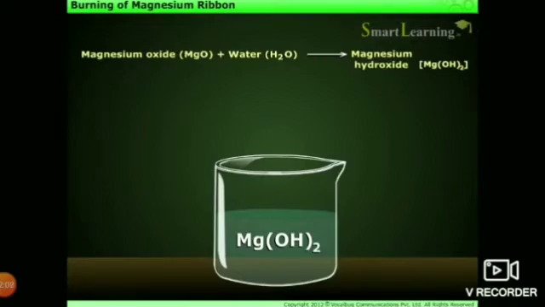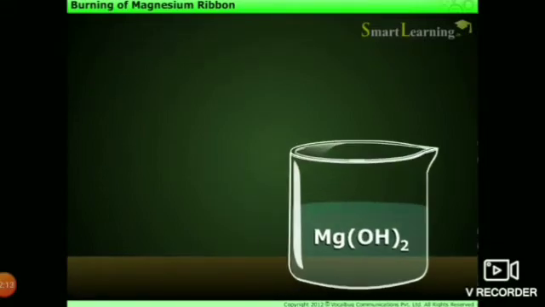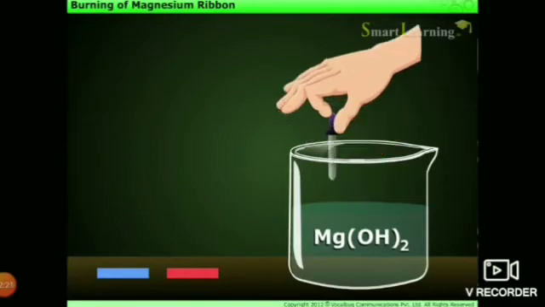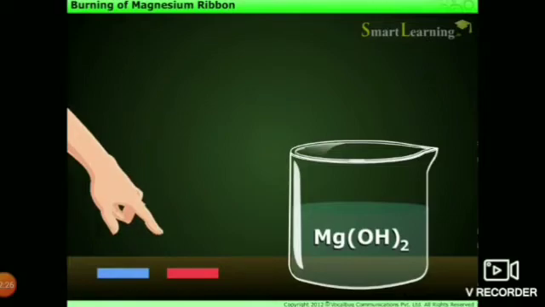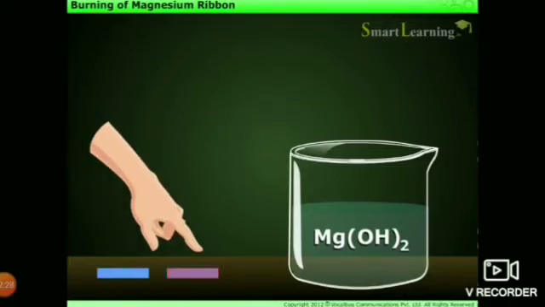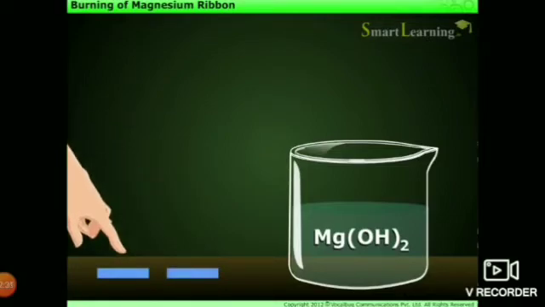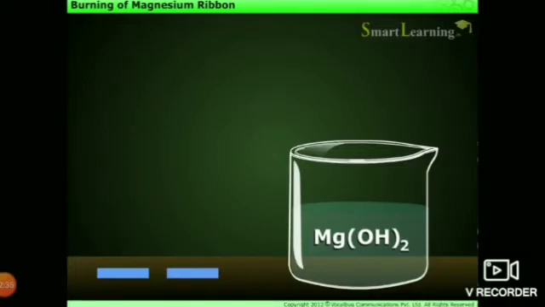Let us perform a small activity to prove this. This magnesium hydroxide is a base. We will prove it. Take two litmus papers, red and blue. Add 2 drops of the aqueous solution on both the papers. What do you observe? You can observe that the red litmus turns blue, but there is no change in the other litmus paper. This proves that the aqueous solution, that is magnesium hydroxide, is basic in nature.